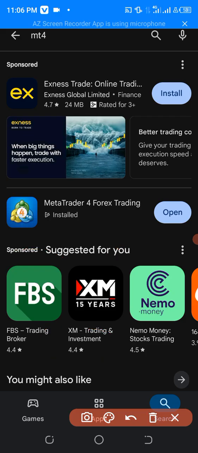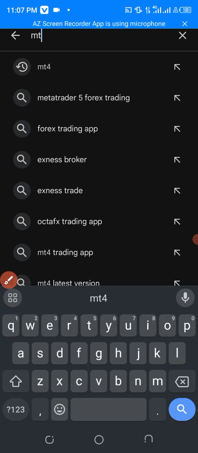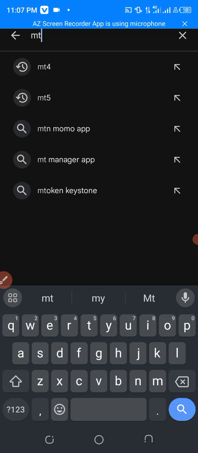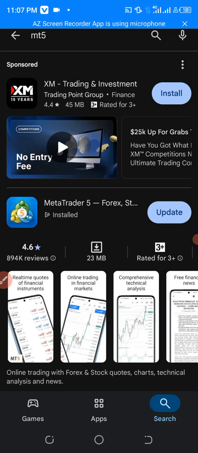Type MT4. This is MT4 typed here into the search bar, and then it's going to bring out this. And you click install. I already have it installed on my phone, so I won't install it anymore. And then this is MT5 here. Click MT5. It's going to be installed.